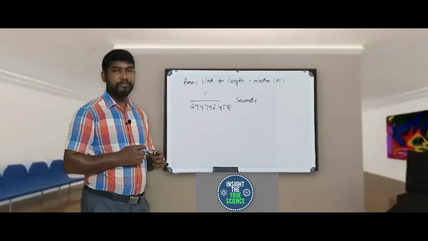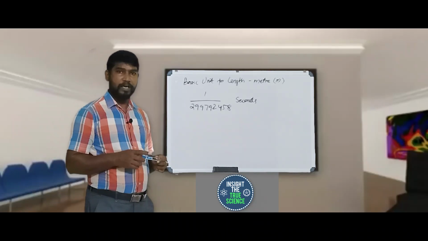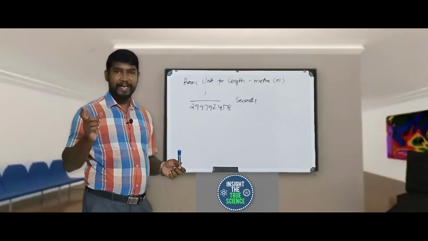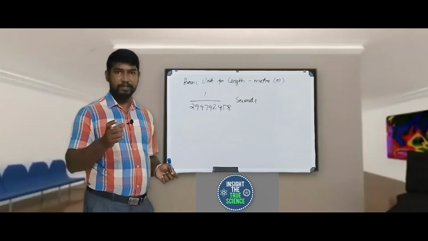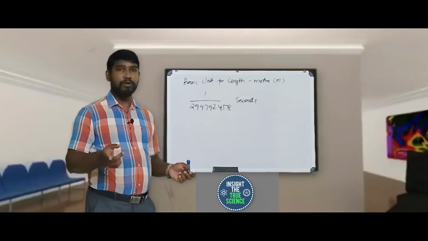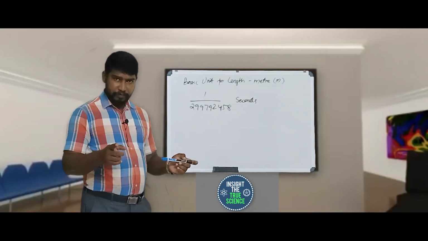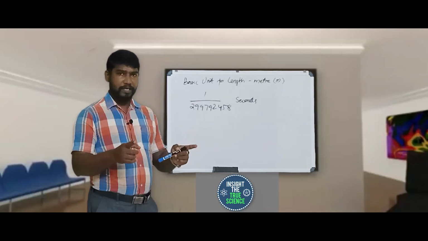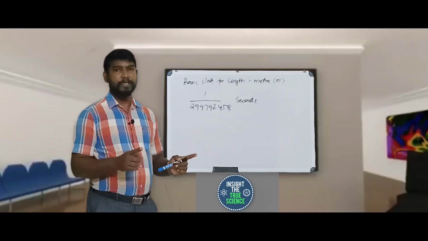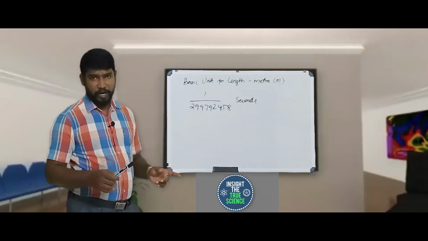So there are 2 definitions for 1 meter. One is related to the rod kept in the International Bureau of Weights and Measures in France. In that rod, 2 points are there, and the distance between those 2 points is called 1 meter.